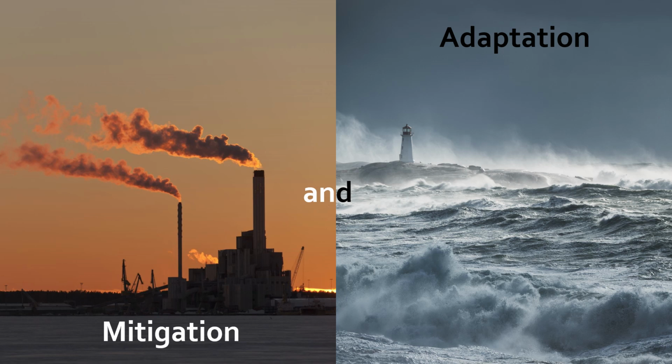We need adaptation to adapt to the current impacts of climate change and to plan for the future impacts we are going to see. We simultaneously need mitigation to reduce our current emissions, and this will hopefully prevent more severe and devastating climate change impacts from happening in the future.